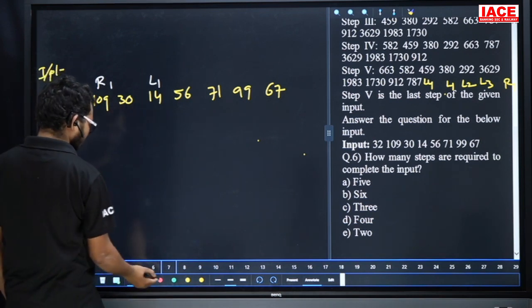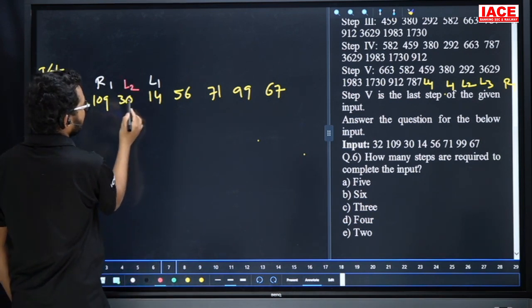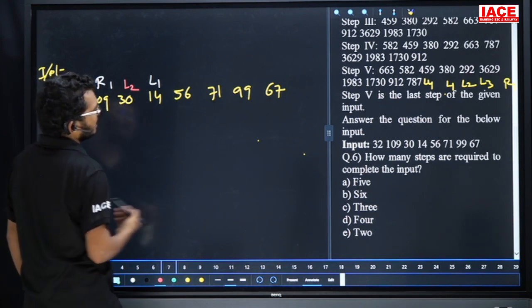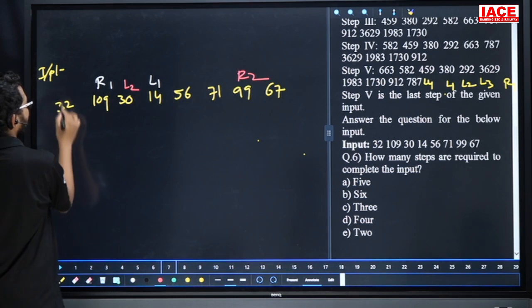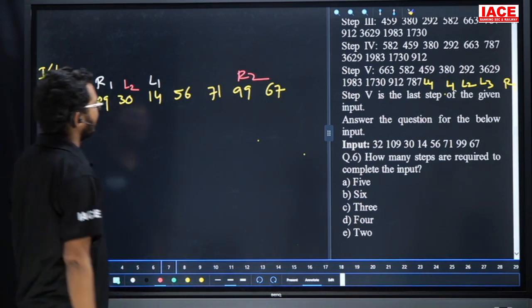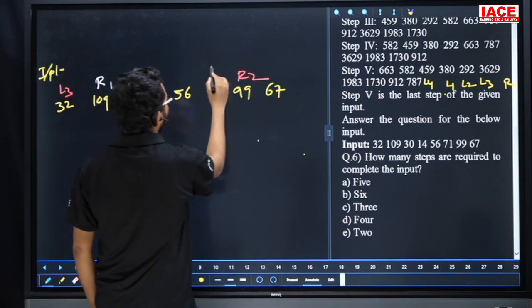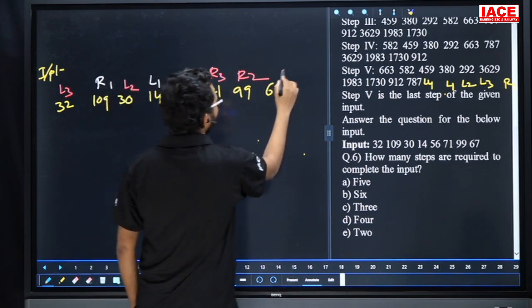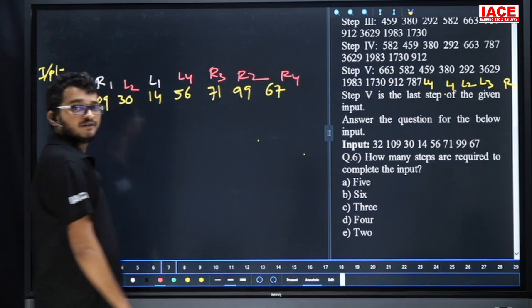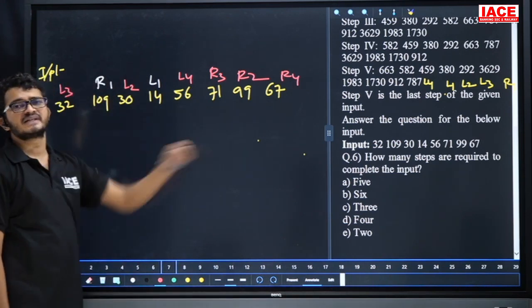Next, after 14, the next number is 30. This is L2. After 109, 99 is R2. Next, 32 is L3. Next, 71 is R3. Next, 56 is L4. 67 is R4. Yes. If you want step number 2, it is L2, L1, remaining is the same, R1, R2.